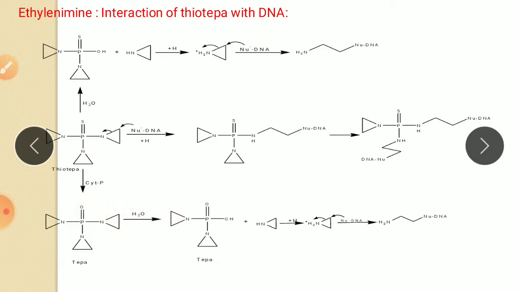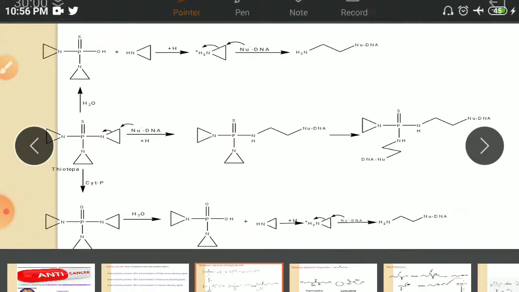Again OH is attached here and the ring is separated. Then protonation forms a carbocation. A nucleophile from DNA attacks this ring, and there is alkylation. So this is the mechanism of action of thiotepa. This is the class called ethylene imines.